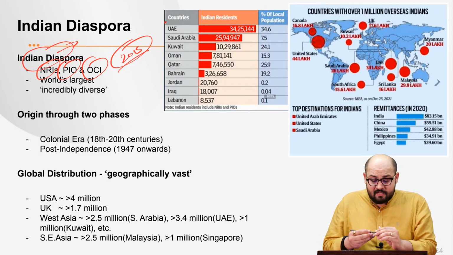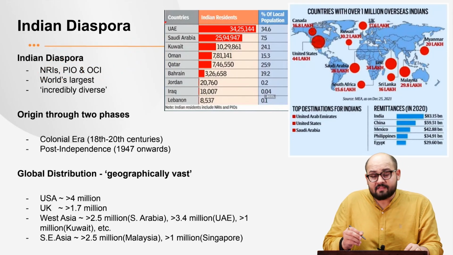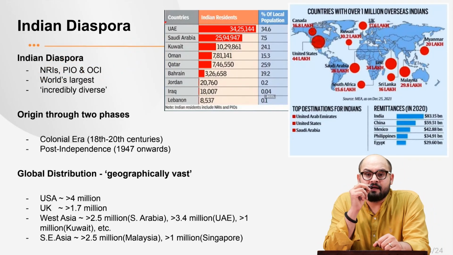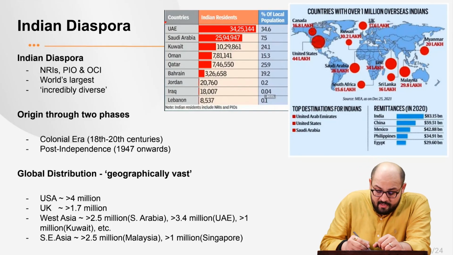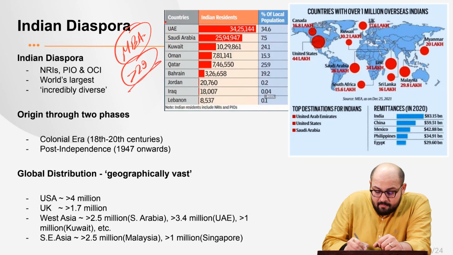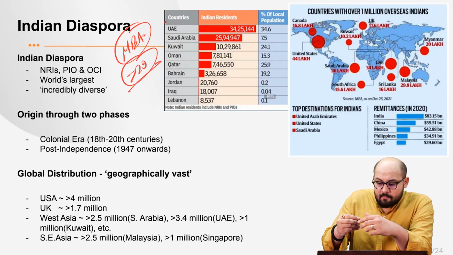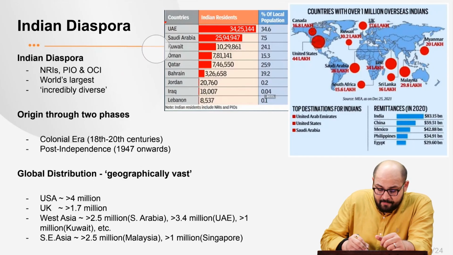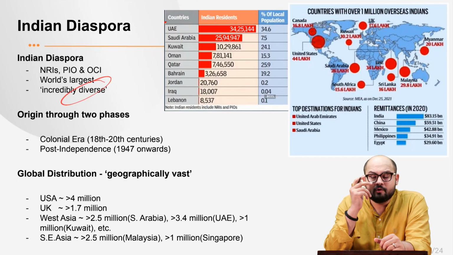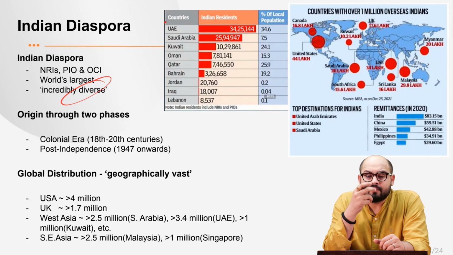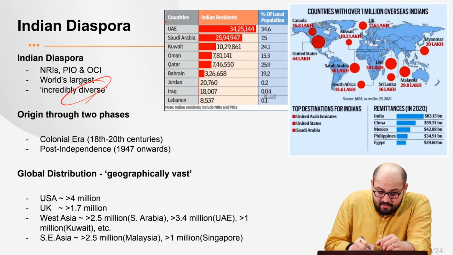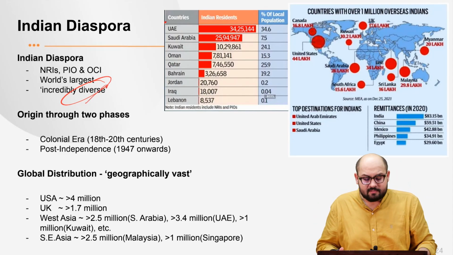Now, if we talk about the numbers, the Indian diaspora is the world's largest. According to the Ministry of External Affairs, there are more than 29 million people of Indian origin living in different countries around the world. Moreover, it is incredibly diverse: people of Indian origin belong to different religions and different ethnicities, and speak different languages.